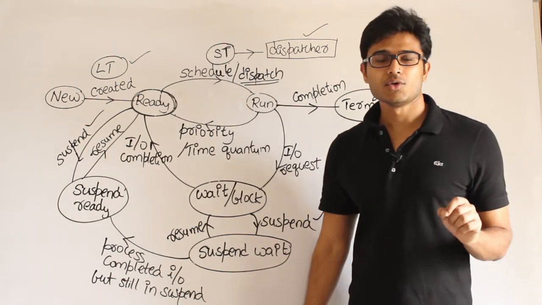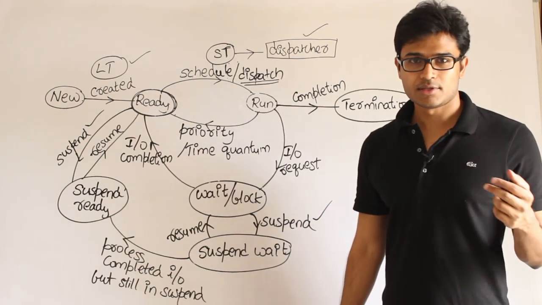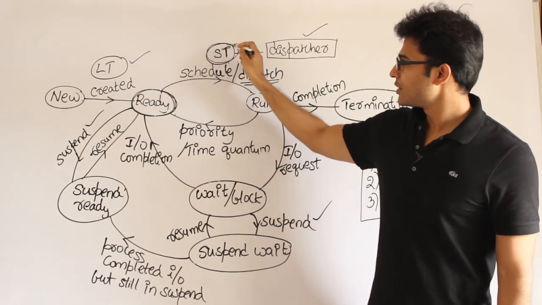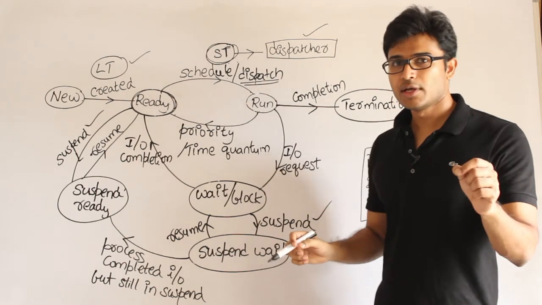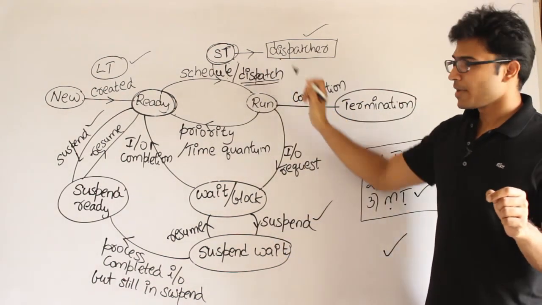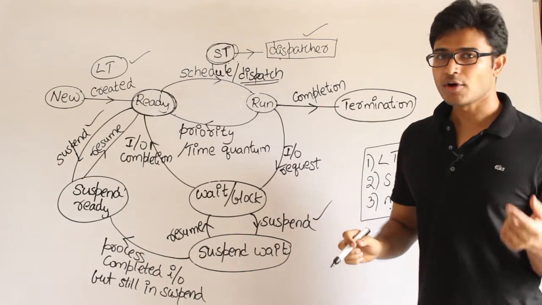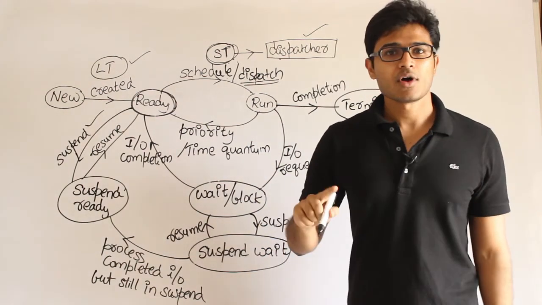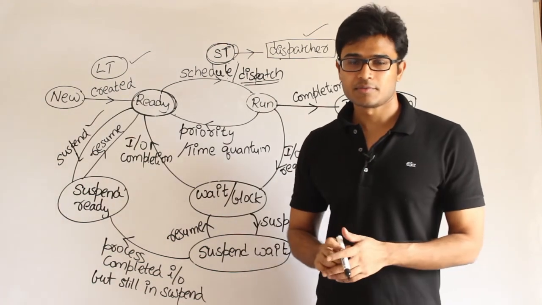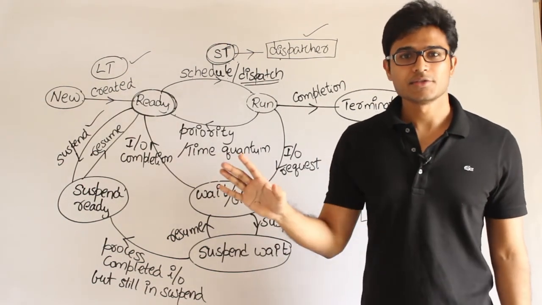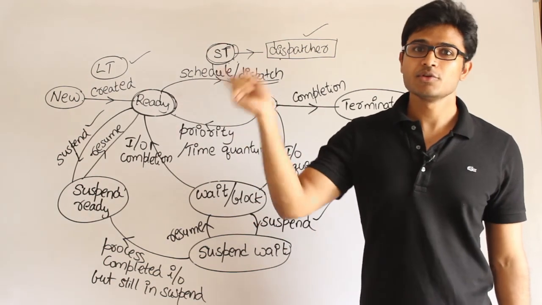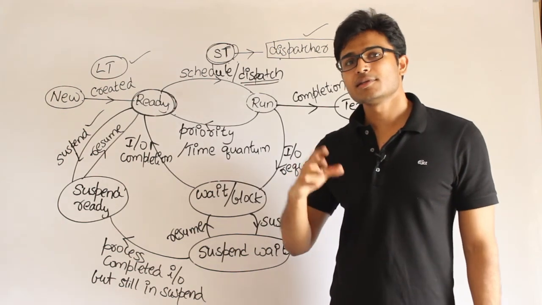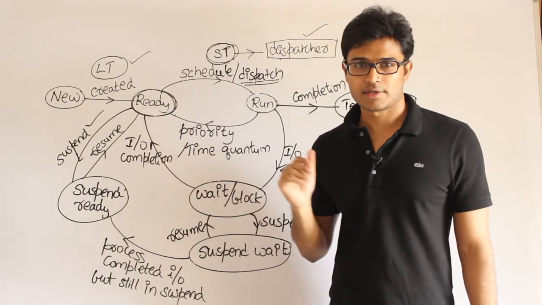Therefore, whenever you try to change any process on the CPU, you will first call the short-term scheduler, which will choose a process to be scheduled, and then the short-term scheduler will call the dispatcher. The dispatcher will do the remaining work. What is it? It will pull out one process and put the other process there. It is called context switching. Context switching means you should replace completely the status of the CPU, the status of the old process, with the status of the new process, right? Context switching is nothing but saving the context and then updating the context.